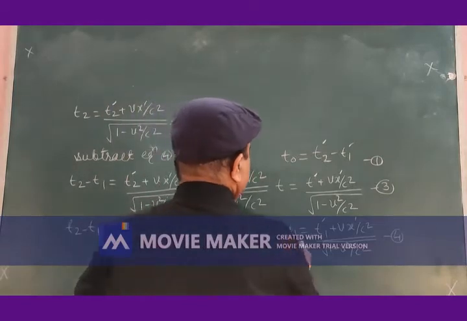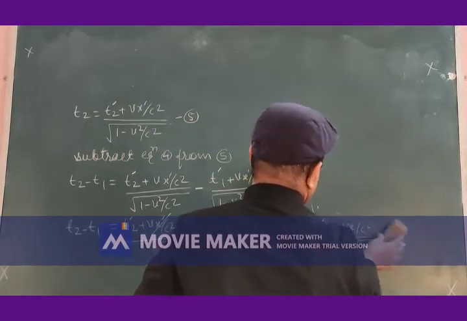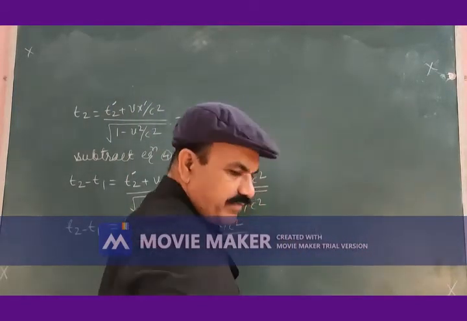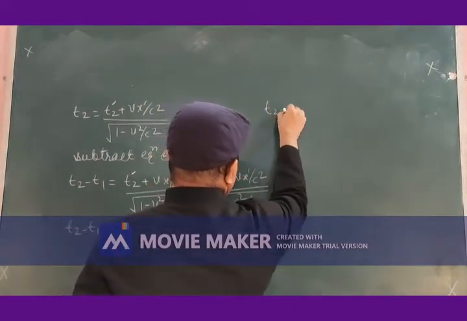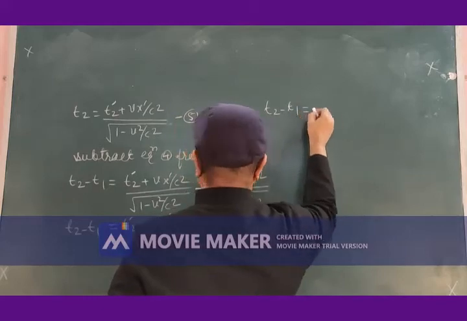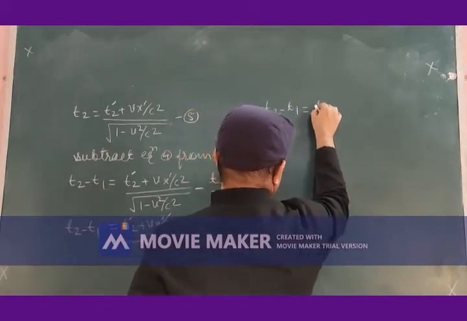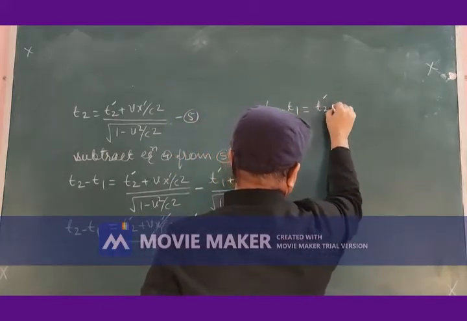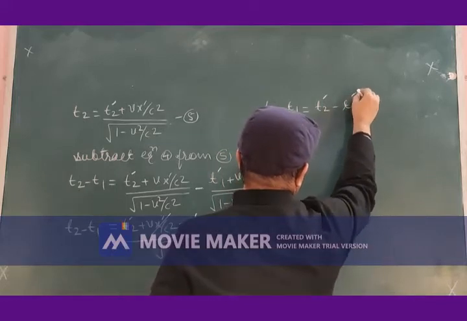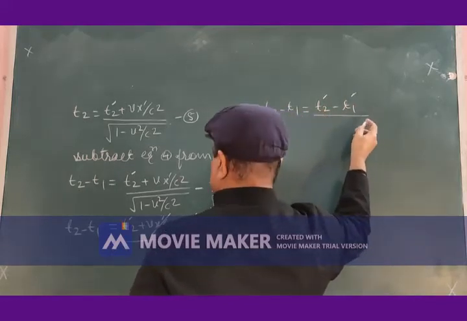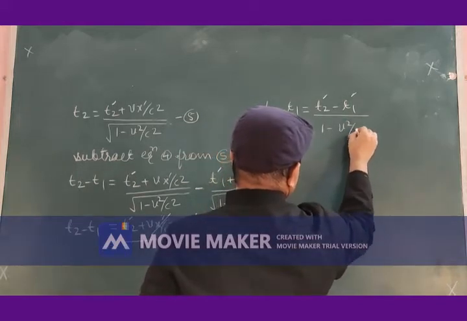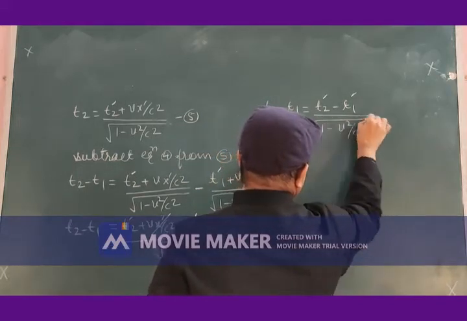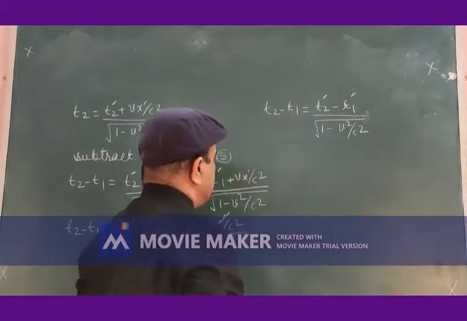And what is left is t2 minus t1 is equal to (t2 prime minus t1 prime) divided by the square root of 1 minus V square by c square.